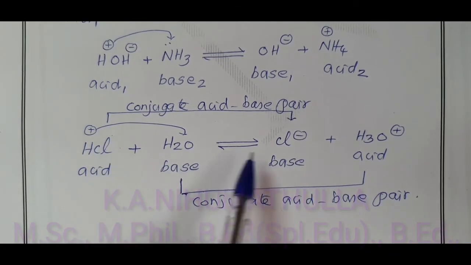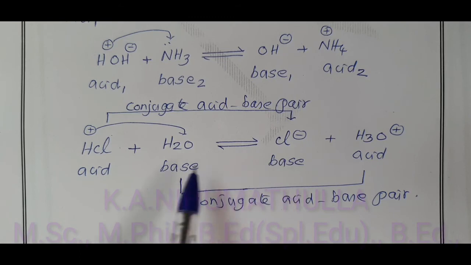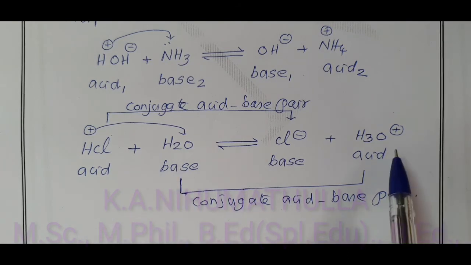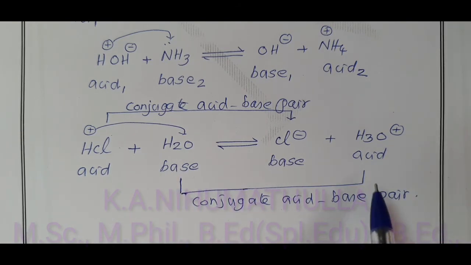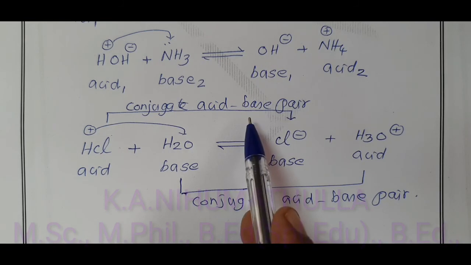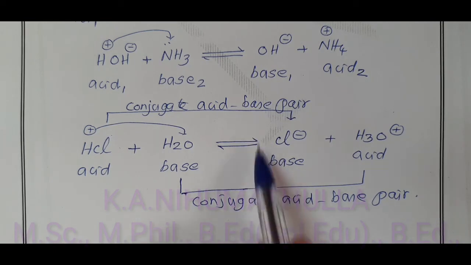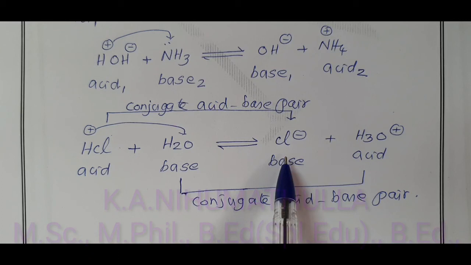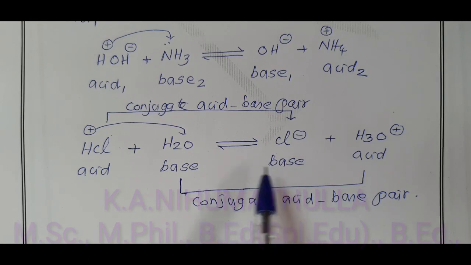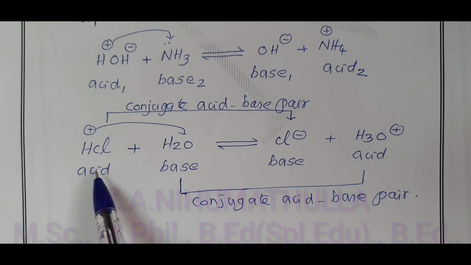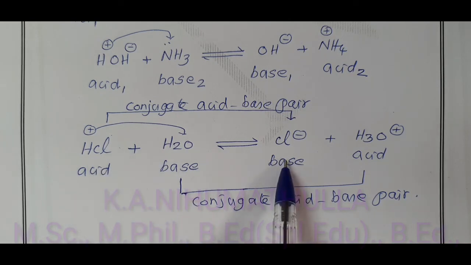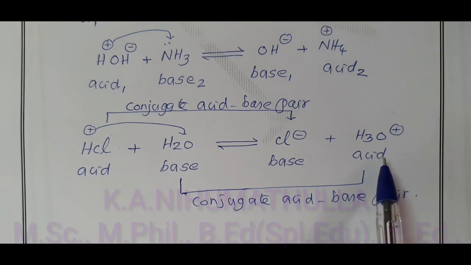HCl and Cl minus, H2O and H3O plus are two conjugate acid-base pairs. That is, Cl minus is the conjugate base of the acid HCl, or HCl is the conjugate acid of Cl minus. Similarly, H3O plus is the conjugate acid of water H2O.